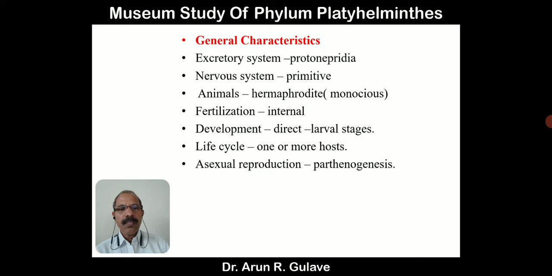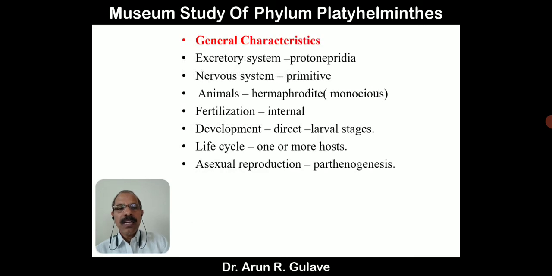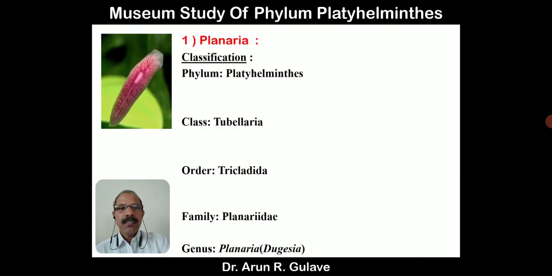Asexual reproduction occurs by parthenogenesis, which is development without fertilization. These are some general characters we have discussed regarding phylum Platyhelminthes. You have learned these in theory lectures also, but I have repeated them in today's practical course.